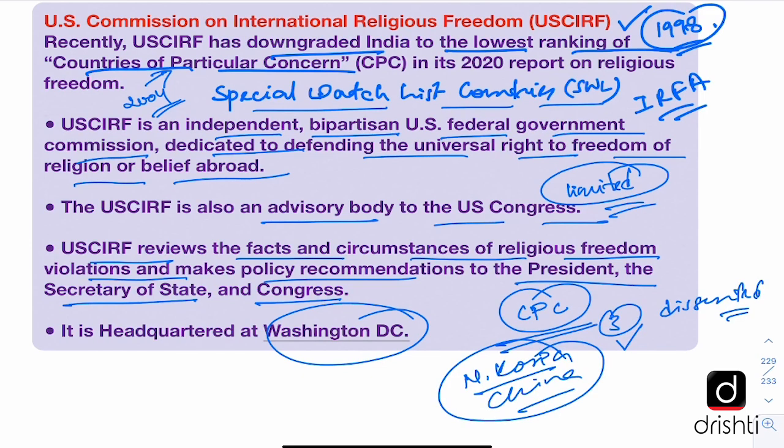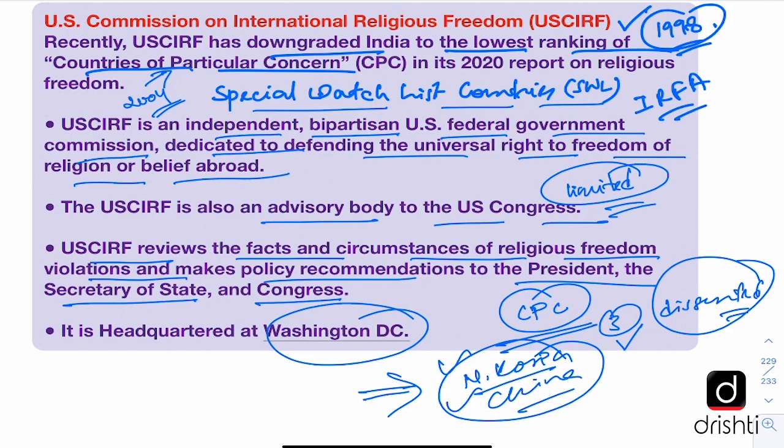Three commissioners of USCIRF dissented with the panel's recommendation because they felt that clubbing India with countries like North Korea and China, where there is hardly any religious freedom, is very unjust on India. So it was not a unanimous decision by USCIRF to place India under this category.